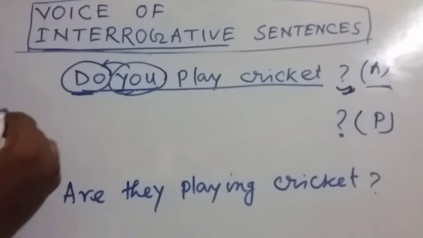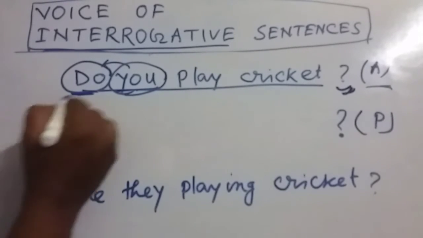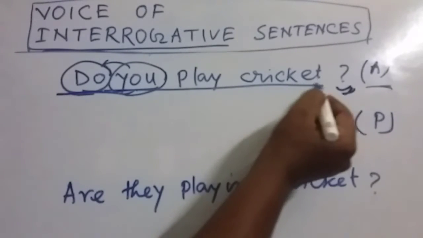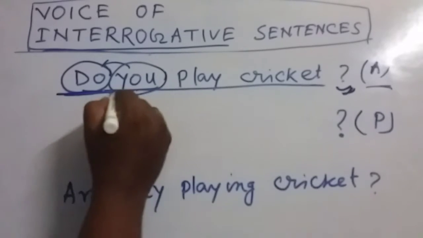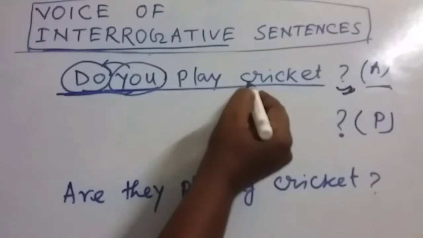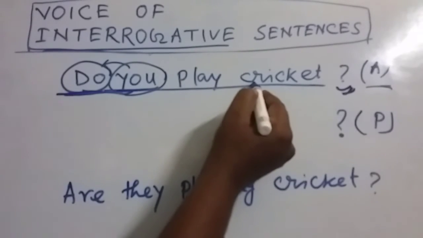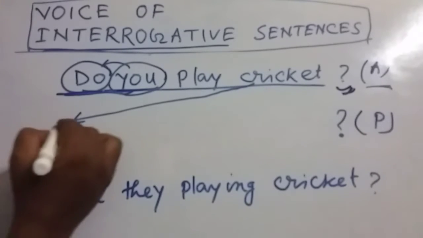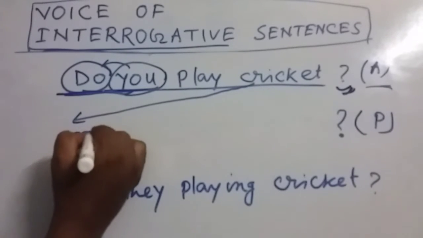So obviously at the beginning there will be an auxiliary verb. So now here you can see this is the present tense. So obviously we have to use the present auxiliary, and you know, cricket, this is the object here, it will be placed as a subject. So cricket will be placed here.